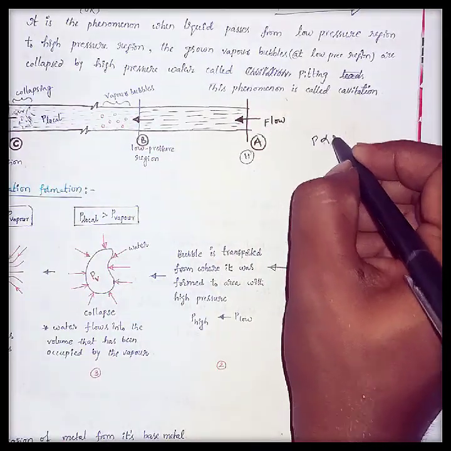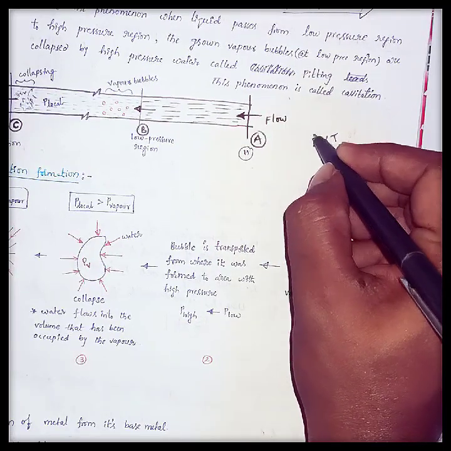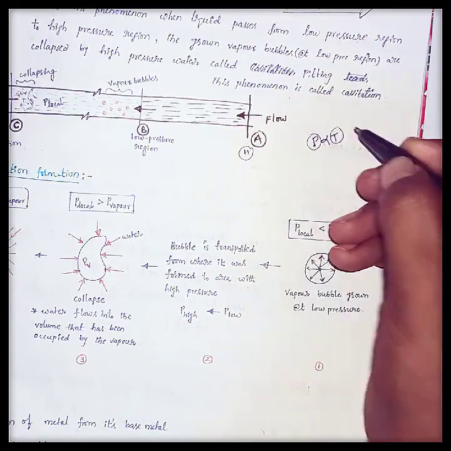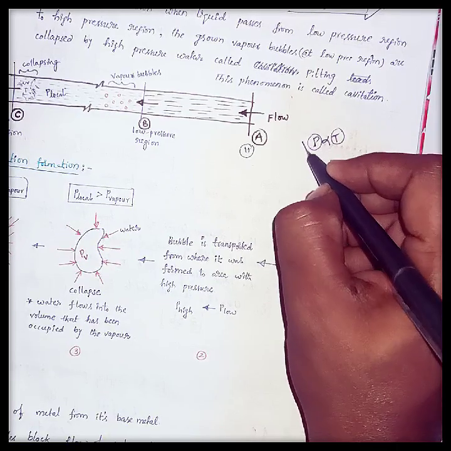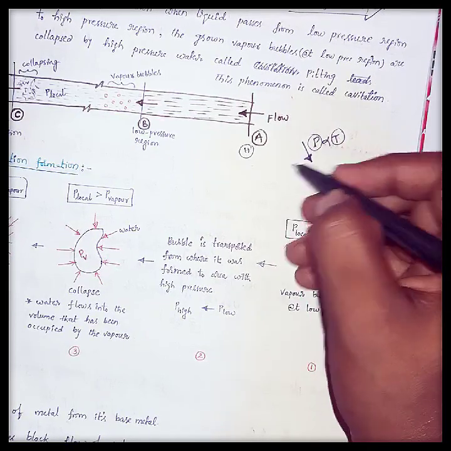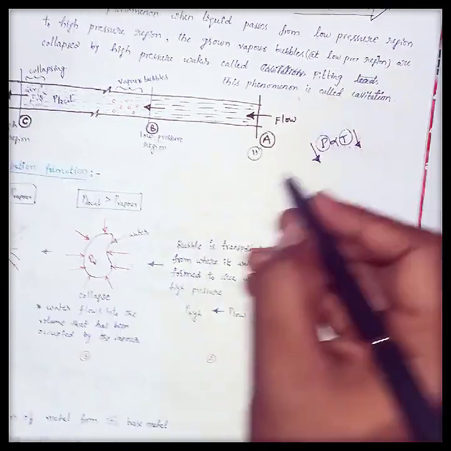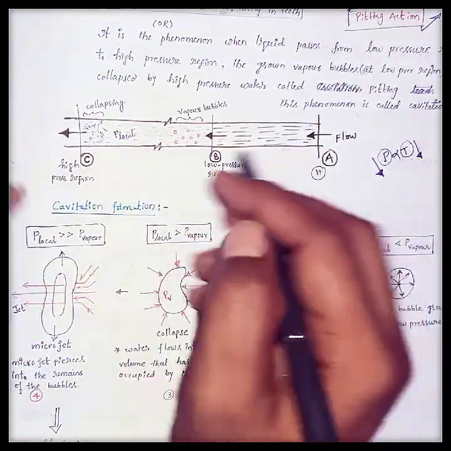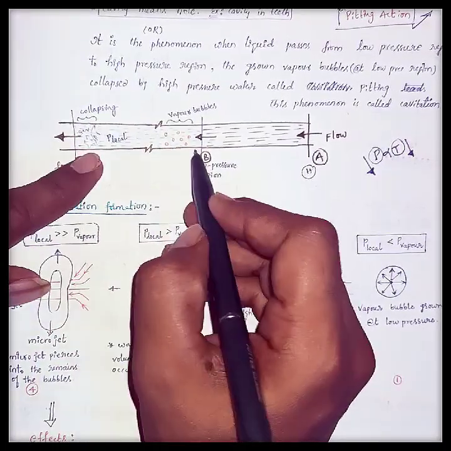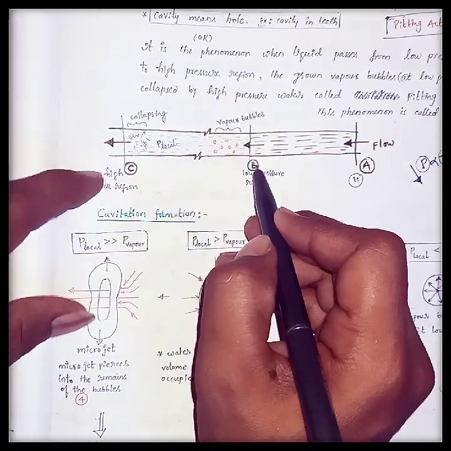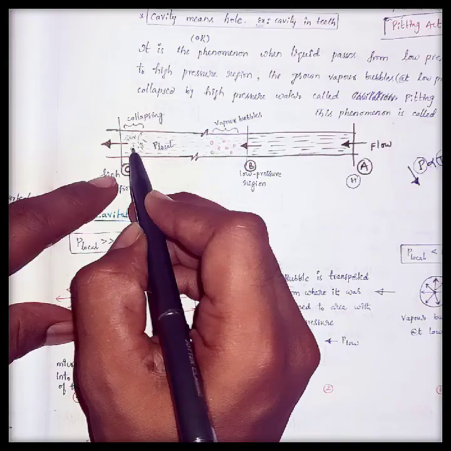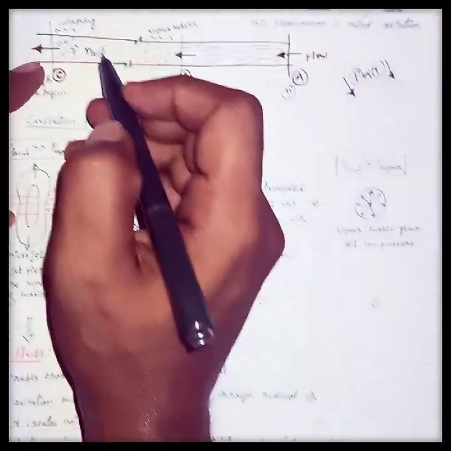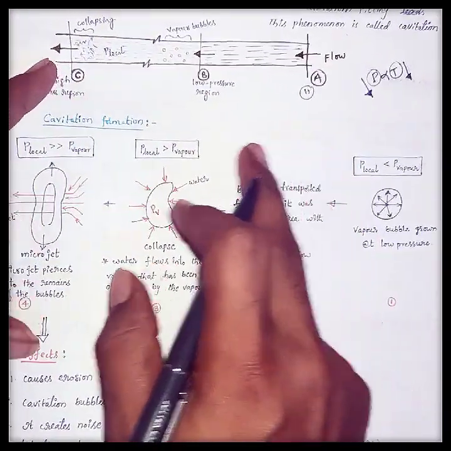Once the liquid reaches the low pressure, we already know that the boiling temperature depends directly on the pressure of the liquid. Once the pressure of the liquid is reduced, what will happen? The water will boil and form some vapor bubbles. Up to here there is no problem, just the formation of vapor bubbles. Then these bubbles will flow from this low pressure region to a somewhat higher pressure region like this. What will happen? I will explain the total process here.